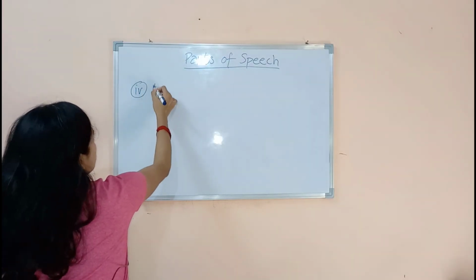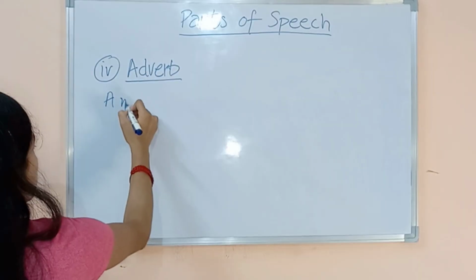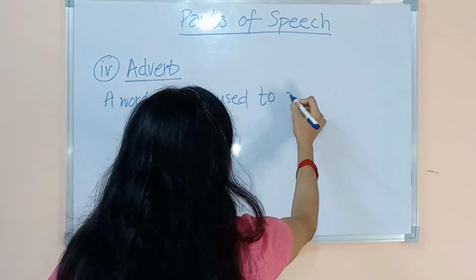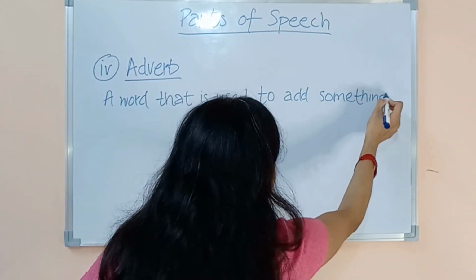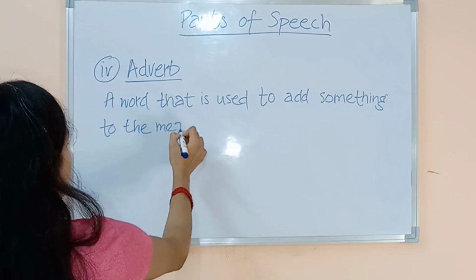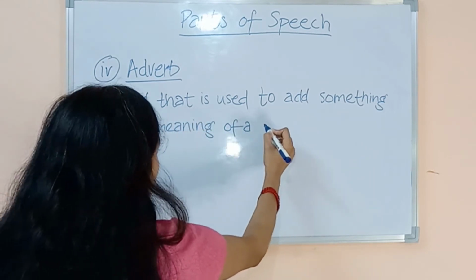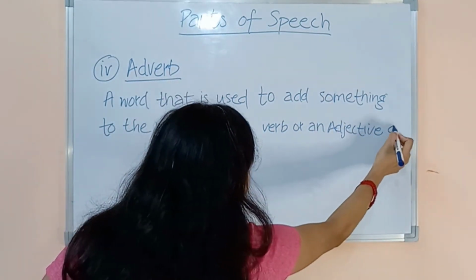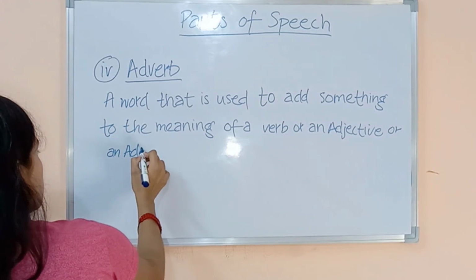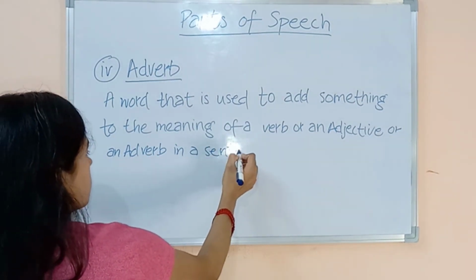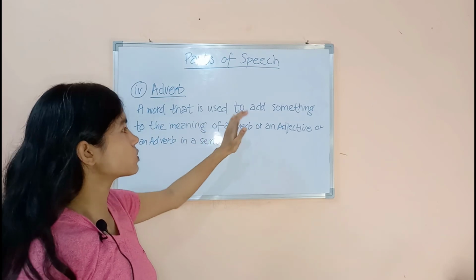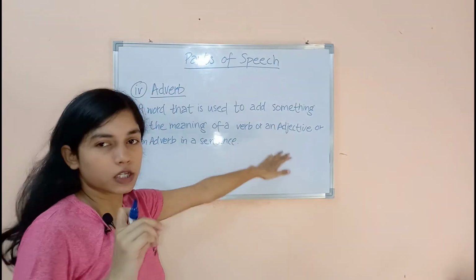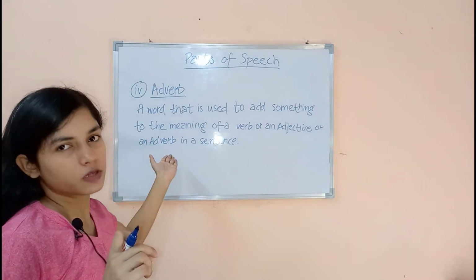Fourth one is adverb. An adverb is a word that is used to add something to the meaning of a verb, an adjective, or another adverb that we are using in a sentence.